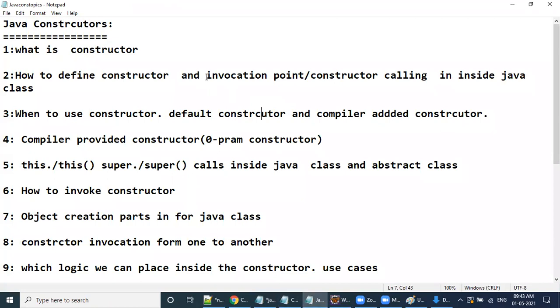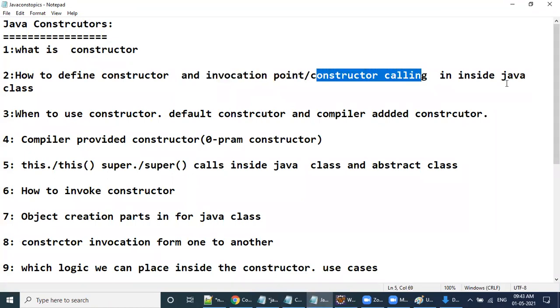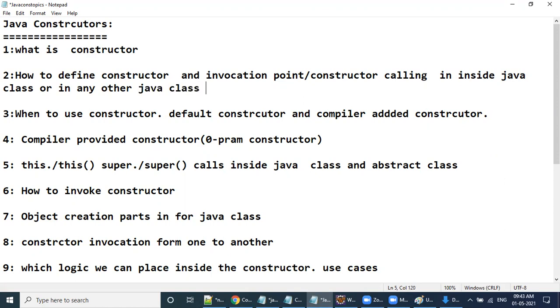Okay, invocation means constructor calling inside a Java class or in any other Java class, in the same package or in a different package. Okay, that is the thing here.